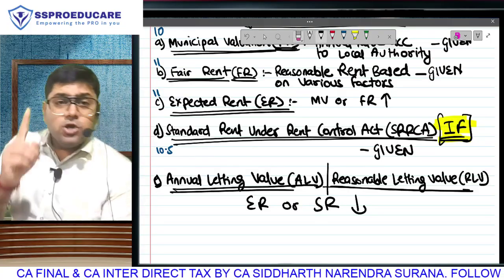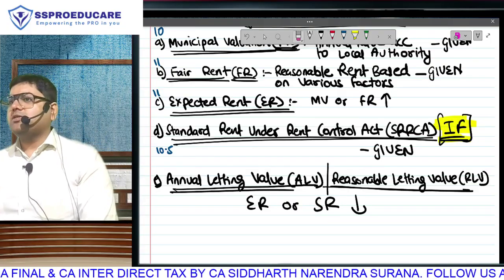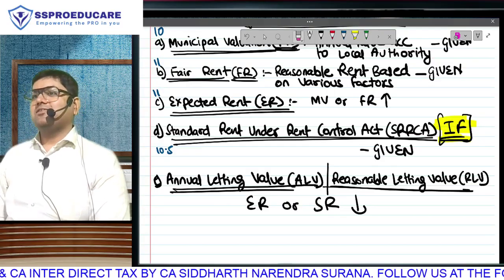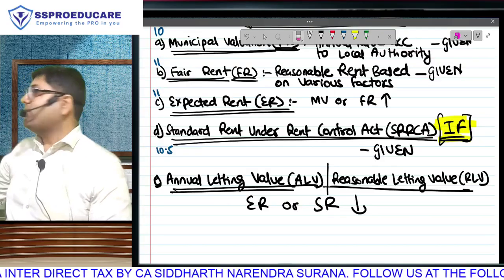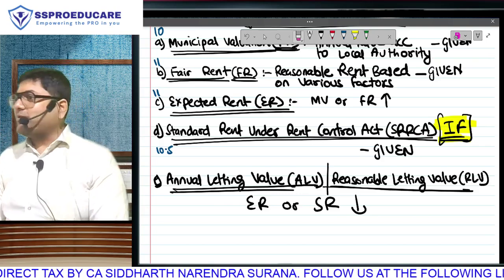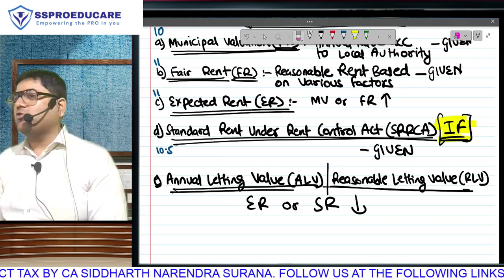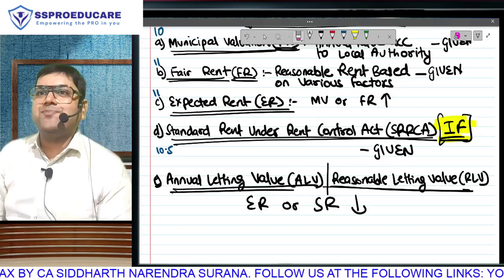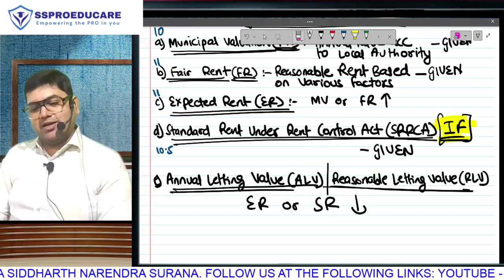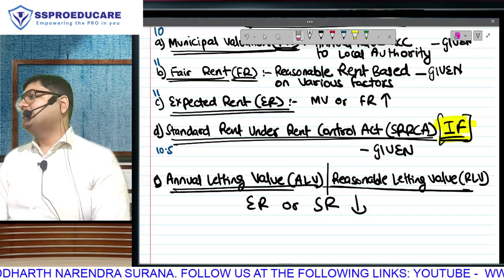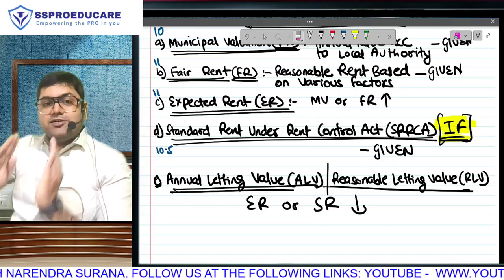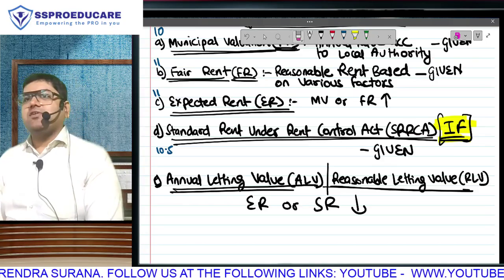Second thing, do you remember deemed to be let out properties? In deemed to be let out properties there is no actual rent. This is market rent. ALV is the GAV of those properties. For normal properties which we have given on rent, we will compare this market rent with actual rent. But in DLOP, there is no actual rent, so this is only going to become my GAV. You understand?